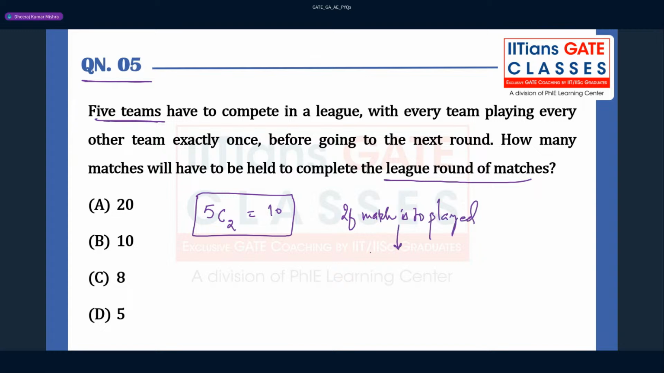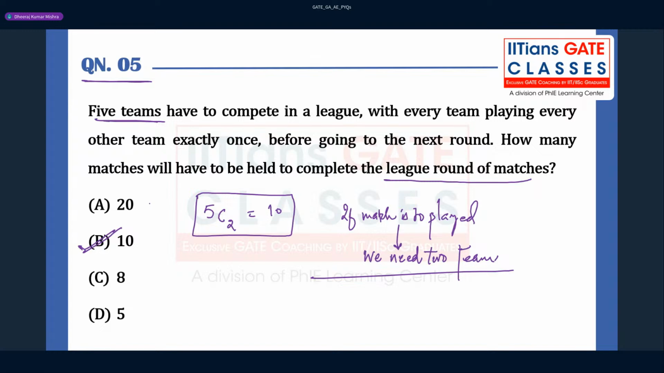So how many teams do you need? Okay, so we need 2 teams, right? So which option is going to be correct here? Yes, yes, Ravi Teja. So option 5C2 means 10. So the answer will be 10 here, right?